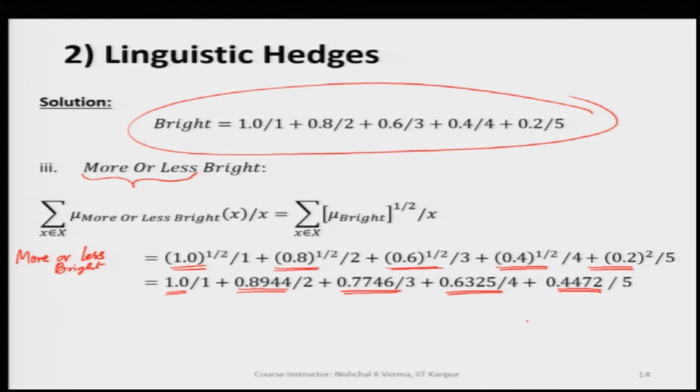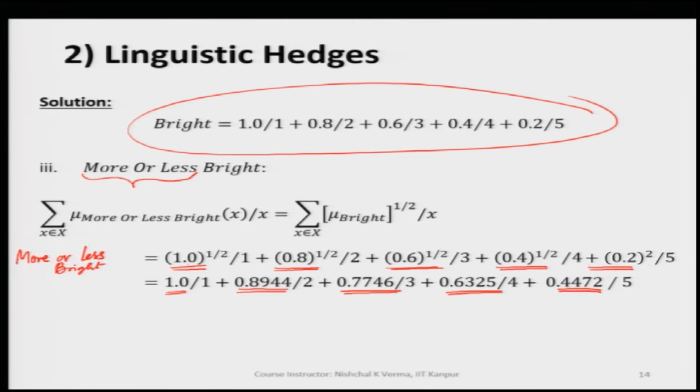This way we are forming a new set, and here we have formed a linguistic hedge. Hedges come out of modifications of the original or primary fuzzy sets by adding adjectives or adverbs. This way the bright fuzzy set is converted into the more or less bright.